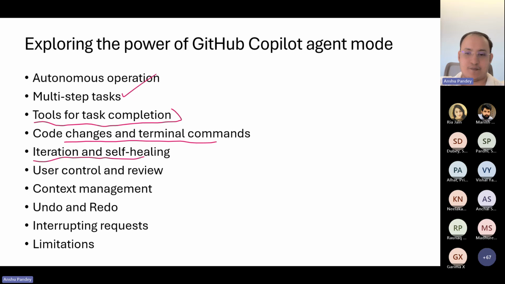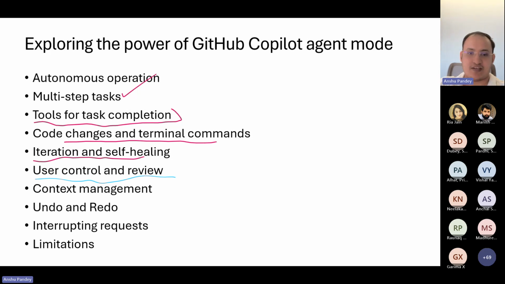Well, a bundle of features. Another feature is user control and review. You can always control what changes you want to make to your code.